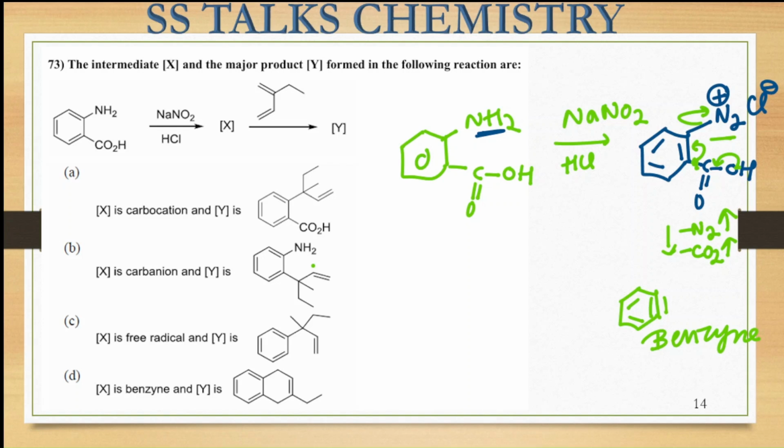So from this only we can say the correct option is option D, because only in one of the options it is given that the intermediate formed is the benzyne one. Okay. Then this benzyne is treated with this diene species. So this is, just a second, let us first draw the diene. So this is my diene molecule.